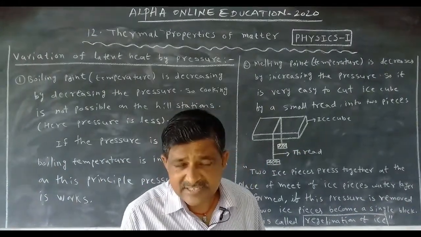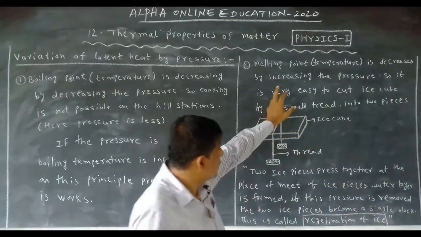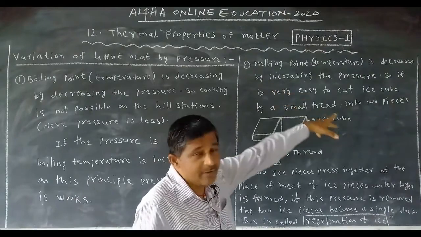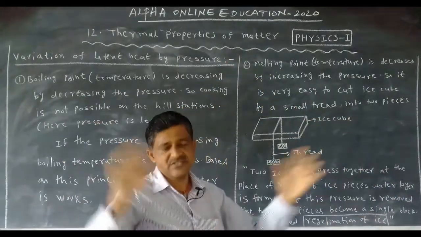Pressure decreases, melting point increases. That's why it is easy to cut the ice cube into two pieces.